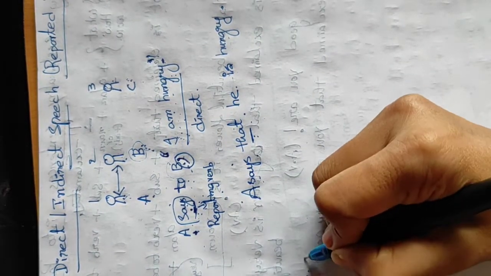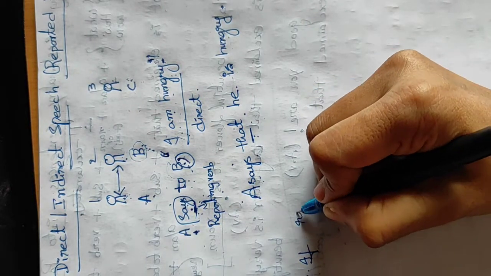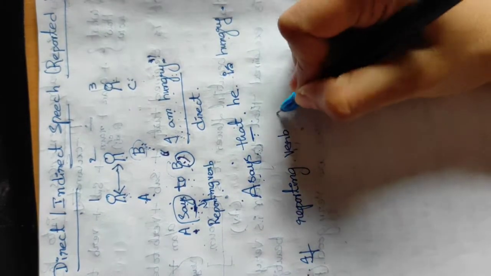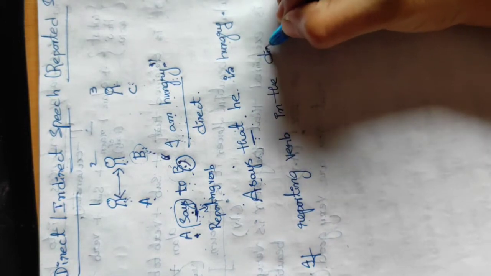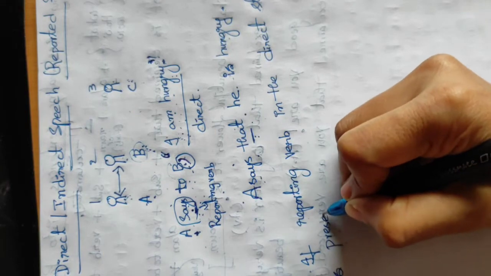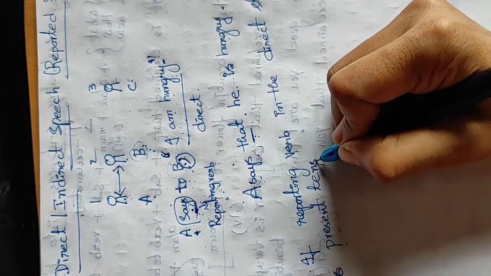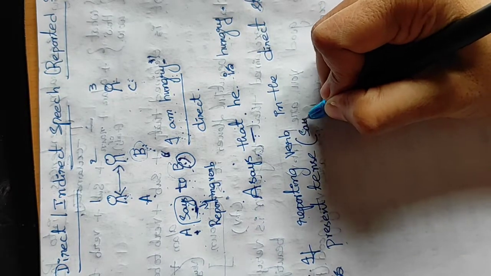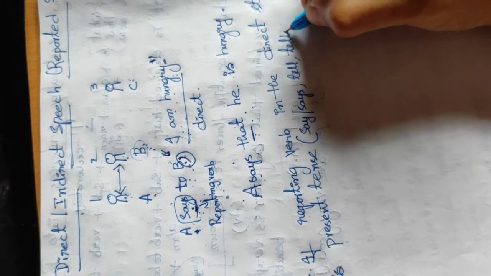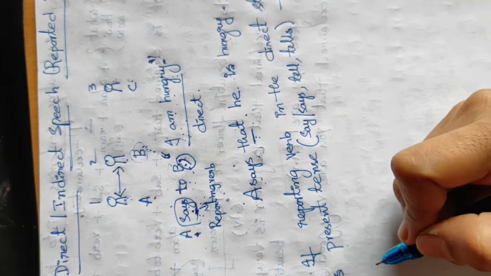First rule: if the reporting verb and the direct statement are in present tense, for example says or say, tell or tells, if you find such statements, then what changes do we need to make in the indirect statement?